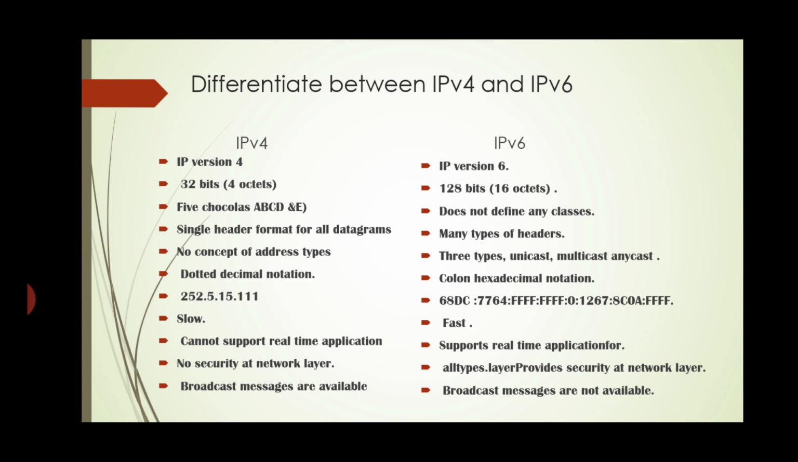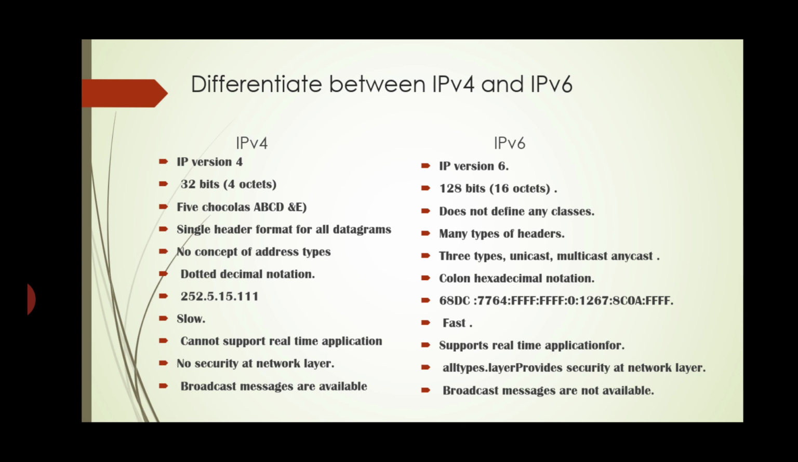Next, IPv4 has a single header format for all datagrams. In IPv6, many types of header formats are used for the datagram. In IPv4, there is no concept of address type. In IPv6, three types of address are used, that is unicast, multicast, and anycast.